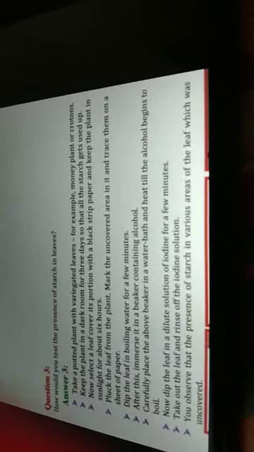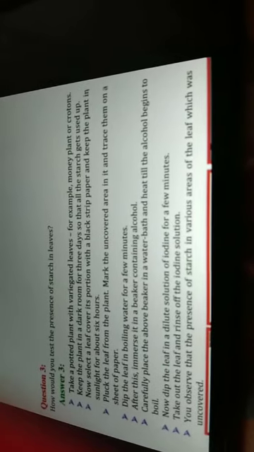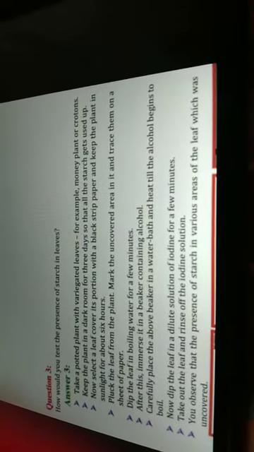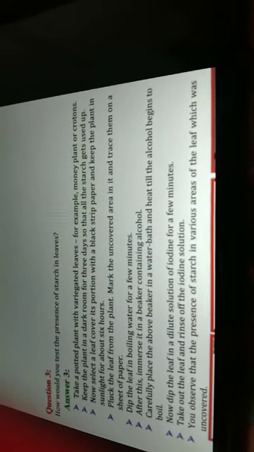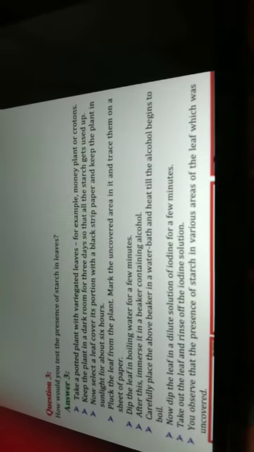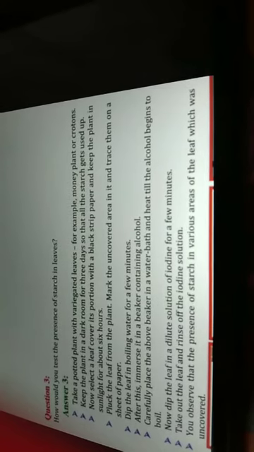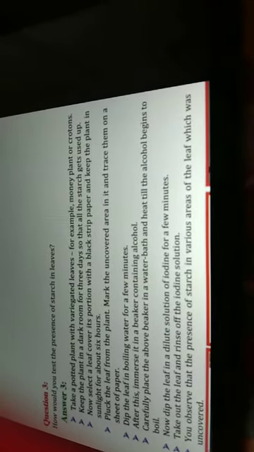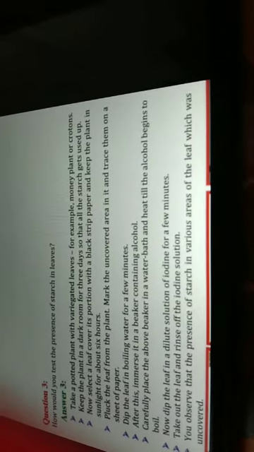Then next, question number 3: how would you test the presence of starch in leaves? In which manner will you test whether starch is there in a leaf or not? Answer: take a potted plant with variegated leaves.